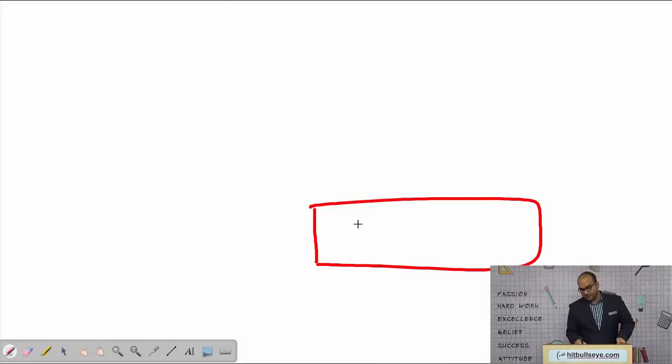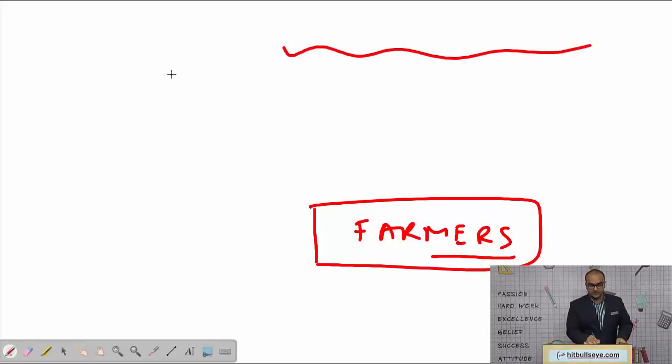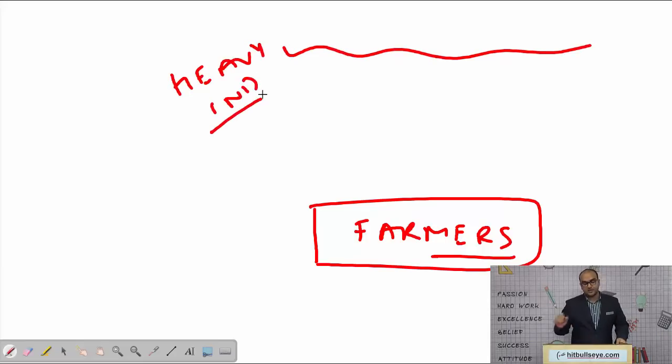When you talk about the trickle-down strategy, at the bottom we have the Indian farmers, which constituted, as I said, almost 95 to 99% of our population. On the top, he conceptualized were the heavy industries, right? He said that rather than focusing on farmers, it would be very difficult to ensure economic growth in the country.